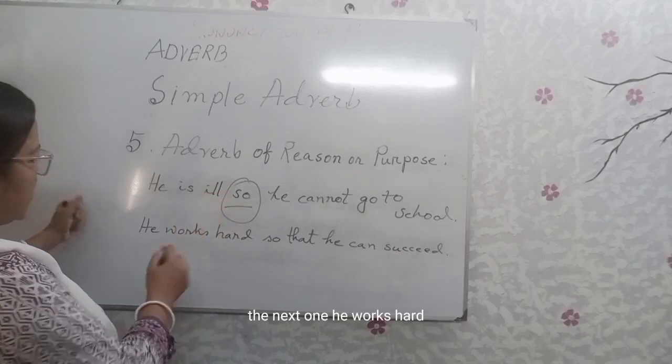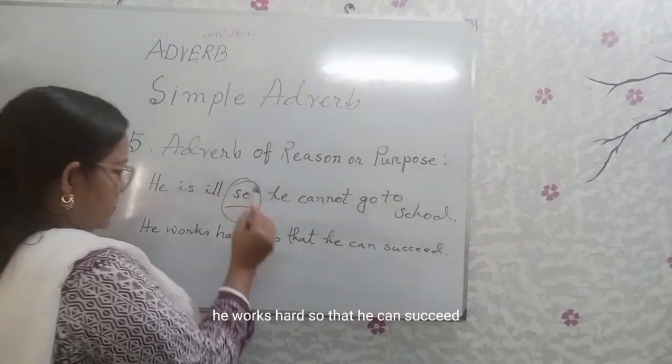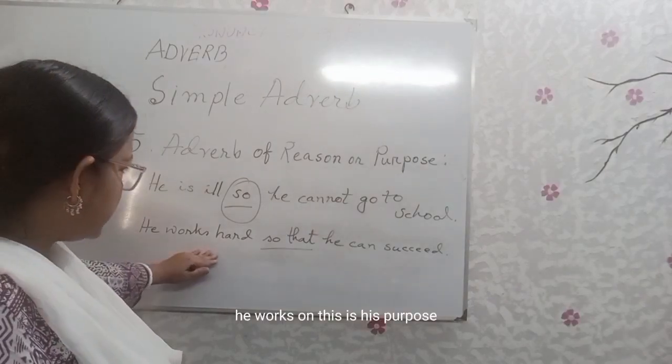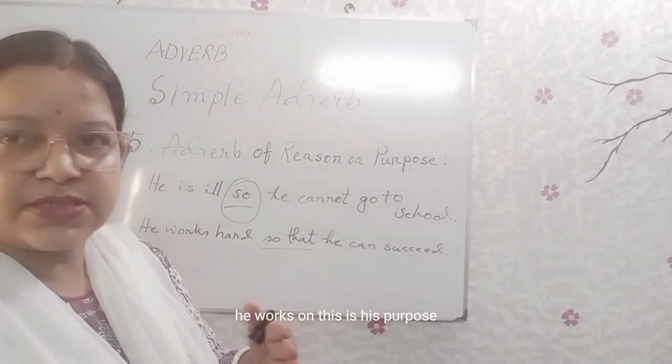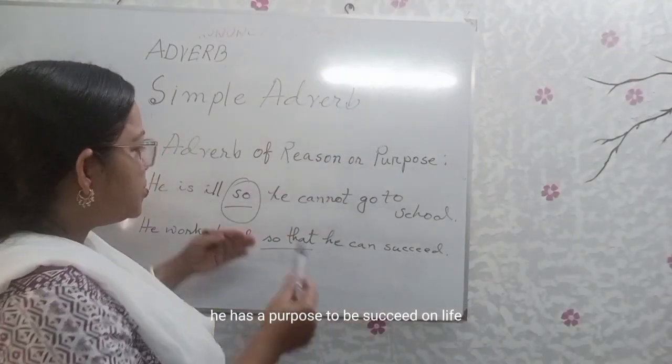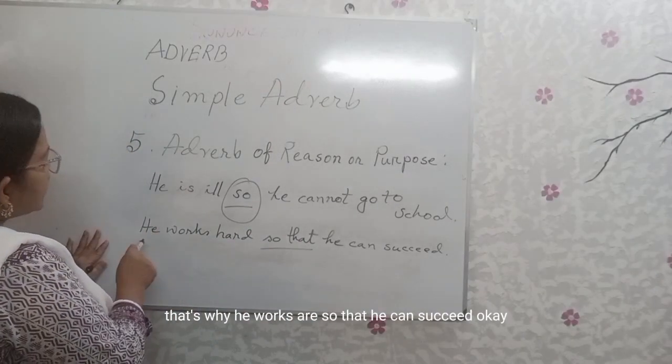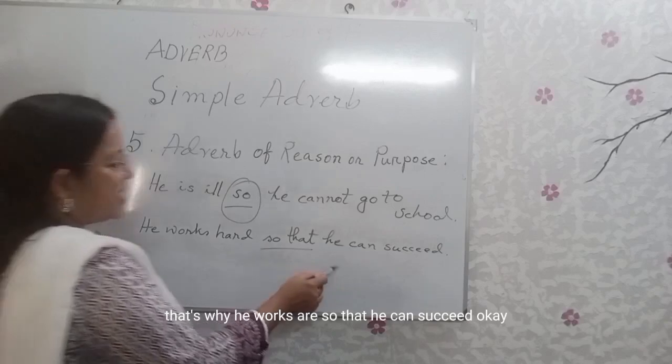The next one: he works hard so that he can succeed. He works hard. This is his purpose. He has a purpose to succeed in life. That's why he works hard so that he can succeed.